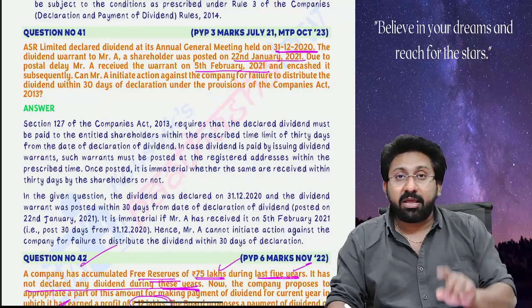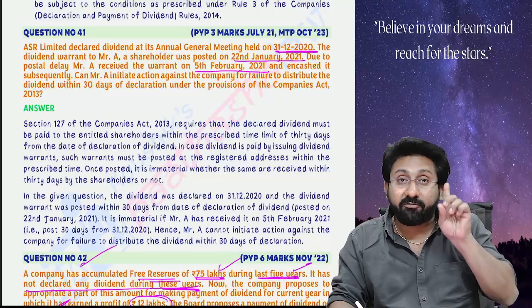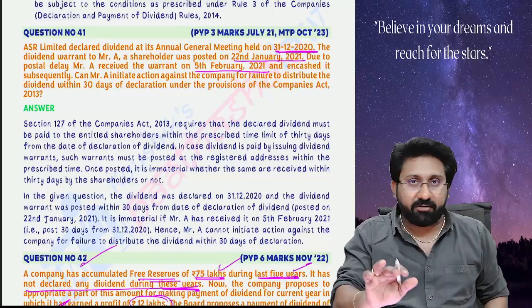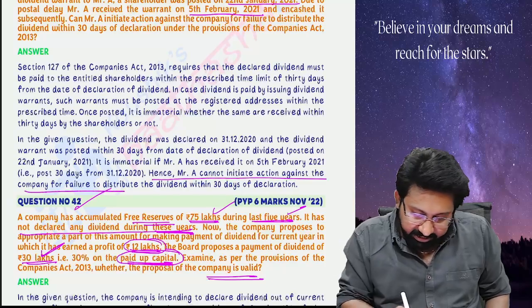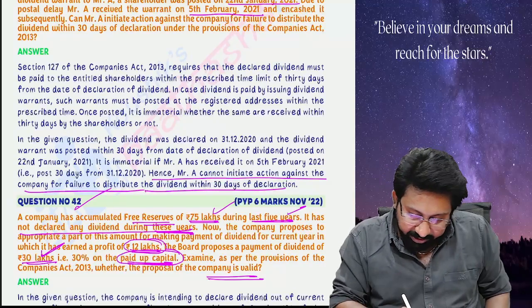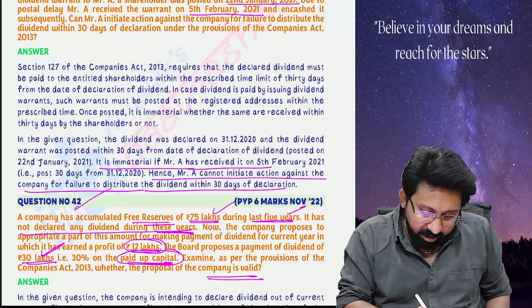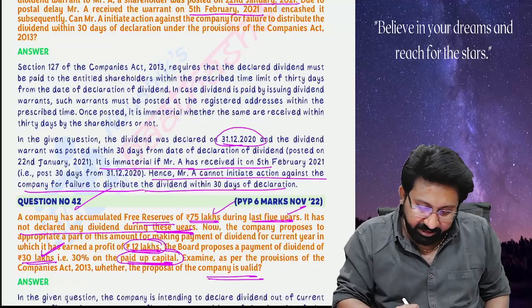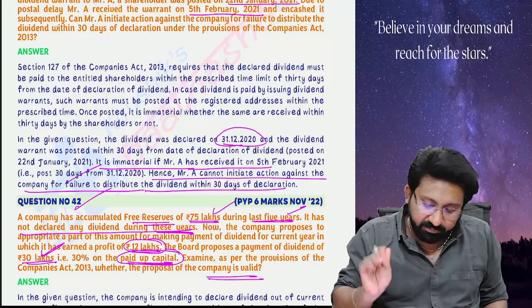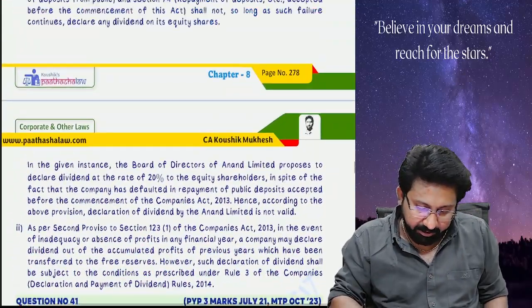I told you, any failure not due to the fault of the company. Postal delay is not the fault of the company. So no punishment. Hence A cannot initiate action against the company. So it is immaterial whether A has received it or not. In the given question, dividend was declared on 31/3 and the dividend warrant was posted within 30 days. It is immaterial whether the post was received or not. That's not the mistake of the company.